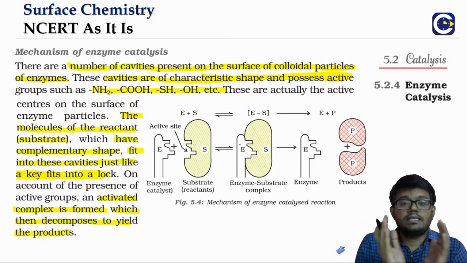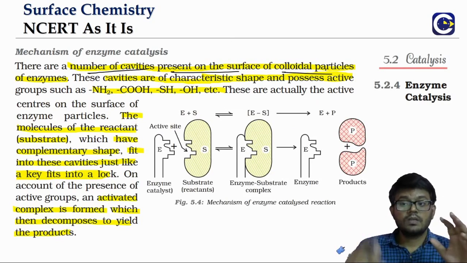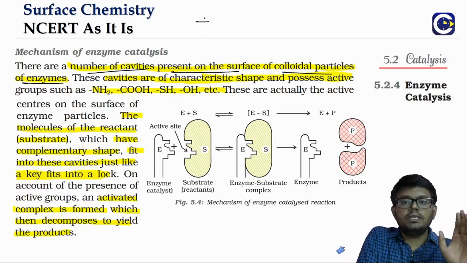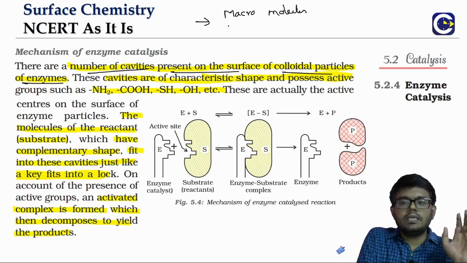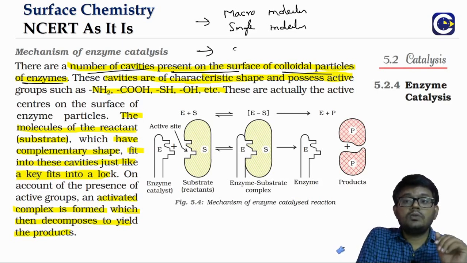When you look at any enzyme molecule, we have a number of cavities present on the surface of the colloidal particles of the enzyme. So what is a colloidal particle? Usually these are large molecules, which we also call macromolecules. Either you will have a single molecule as a colloidal particle, or a group of molecules.